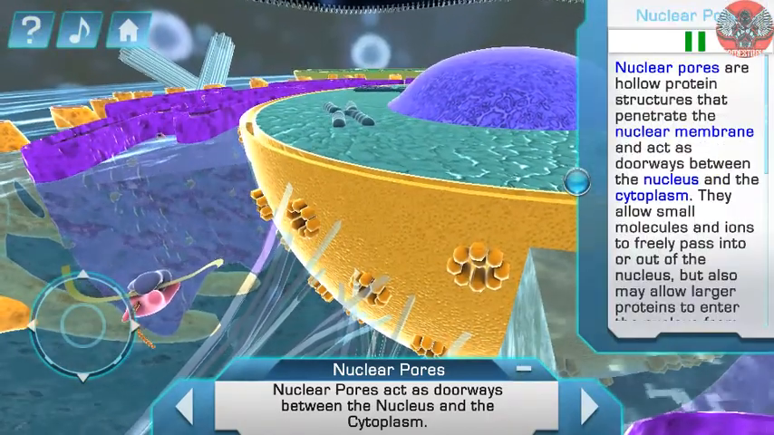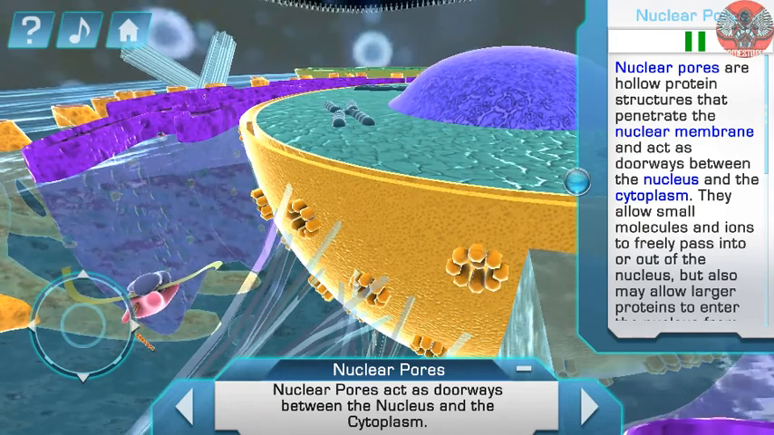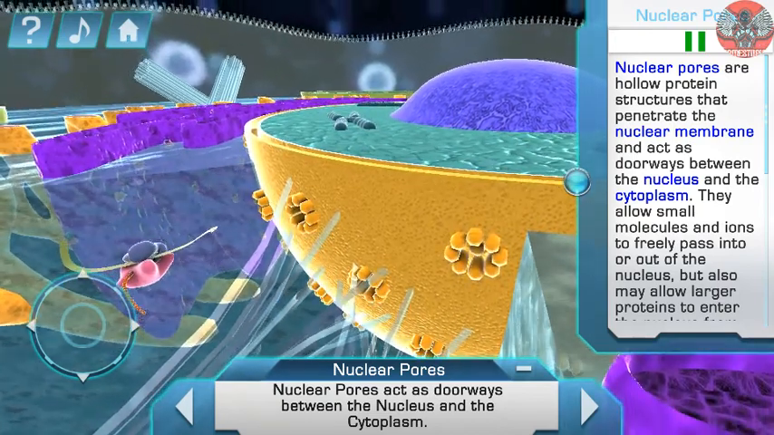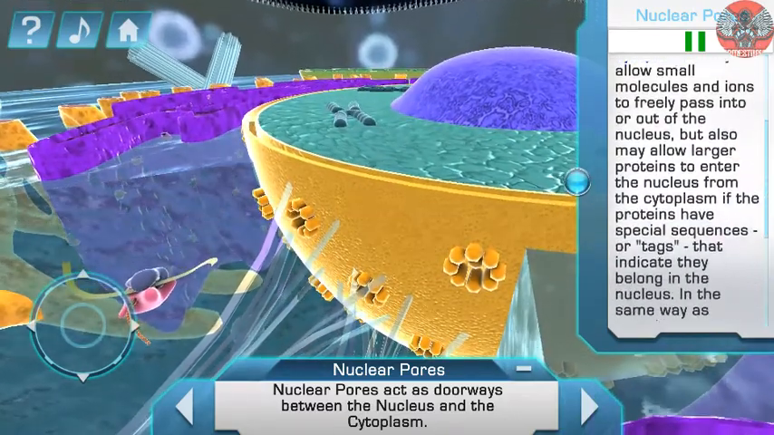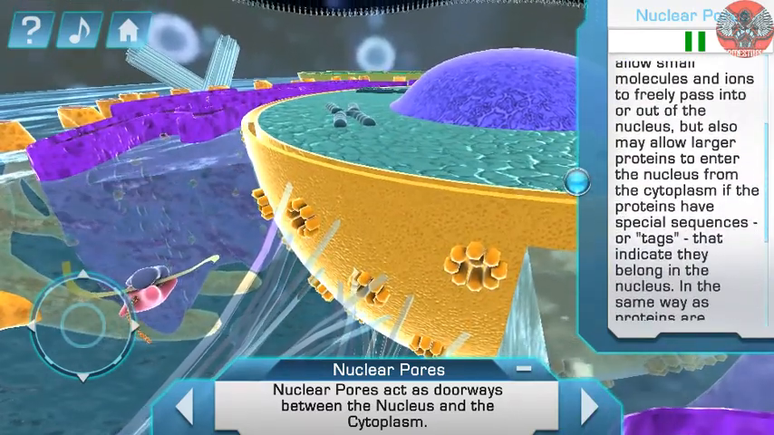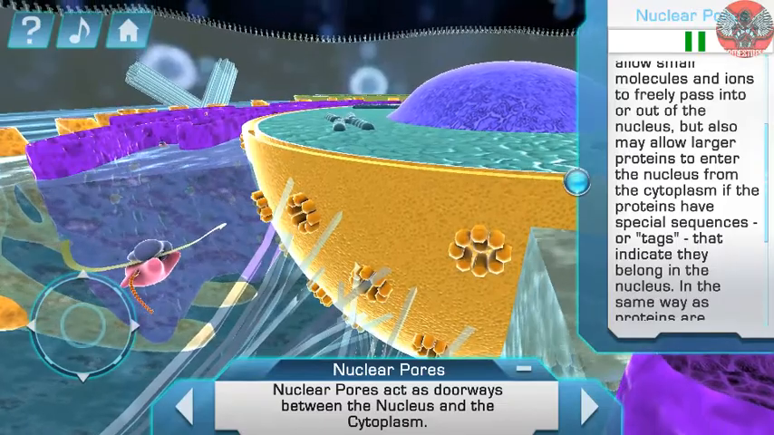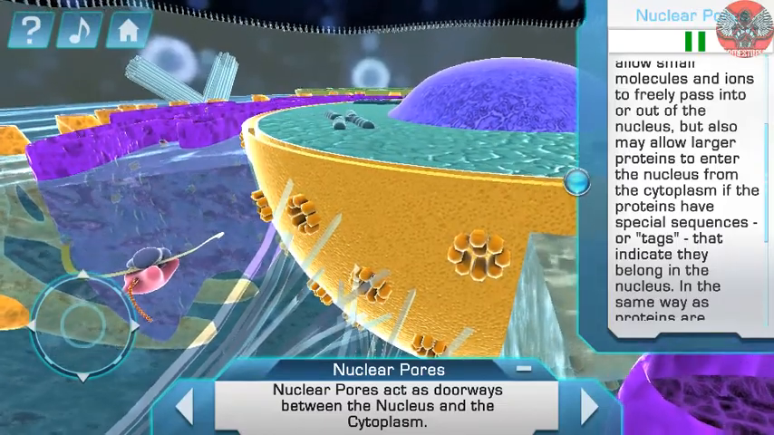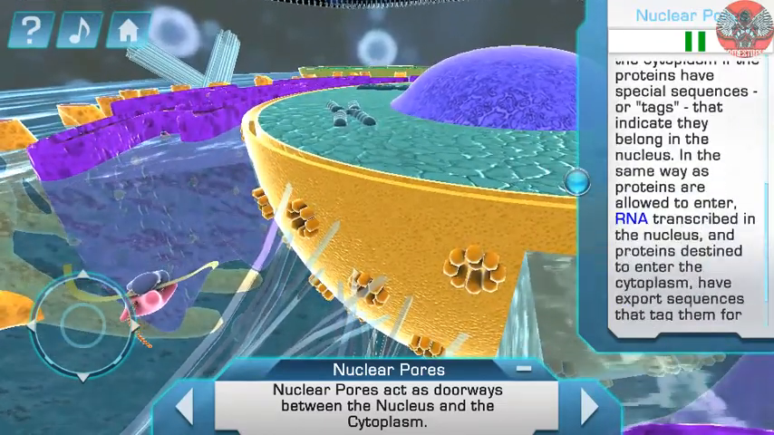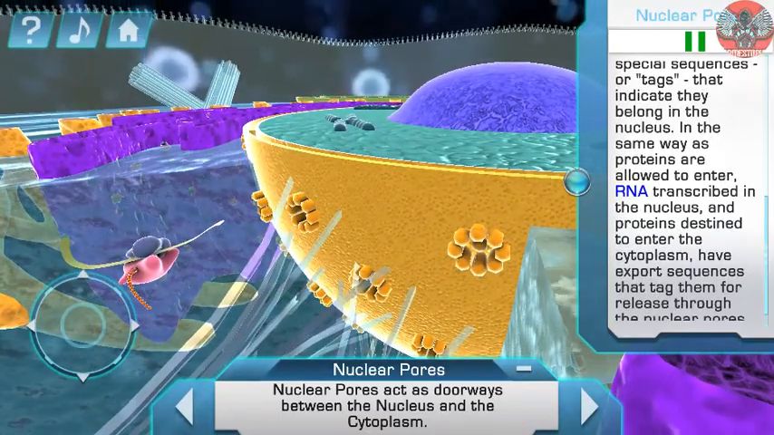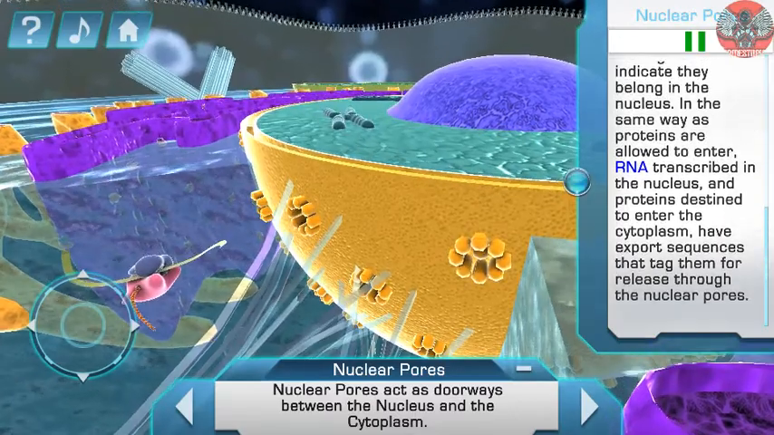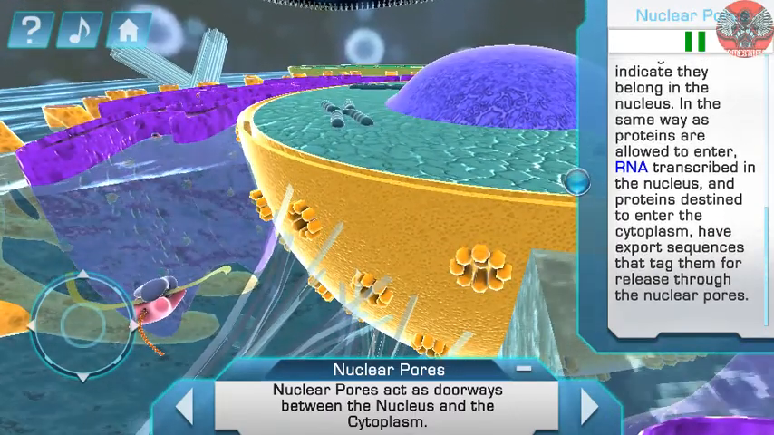Nuclear pores are hollow protein structures that penetrate the nuclear membrane and act as doorways between the nucleus and the cytoplasm. They allow small molecules and ions to freely pass into or out of the nucleus, but also may allow larger proteins to enter the nucleus from the cytoplasm if the proteins have special sequences, or tags, that indicate they belong in the nucleus.